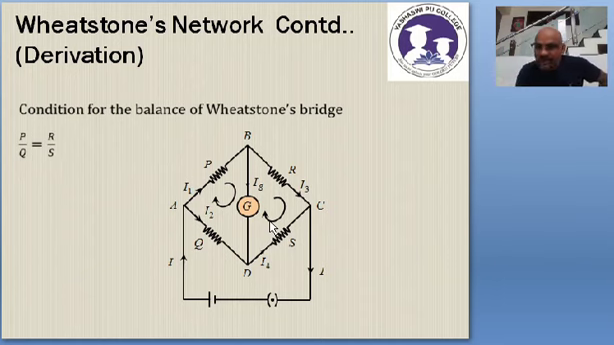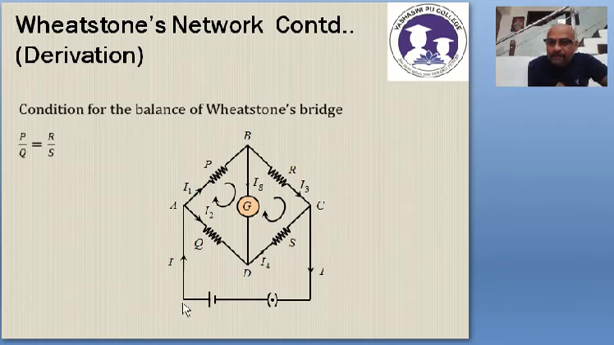If one condition is satisfied, automatically the other gets satisfied. If Ig is equal to 0, then P by Q is equal to R by S. Or if P by Q is equal to R by S, then Ig is equal to 0. So this is the condition for a balanced Wheatstone's bridge. We have to derive that balancing condition. Very simple.